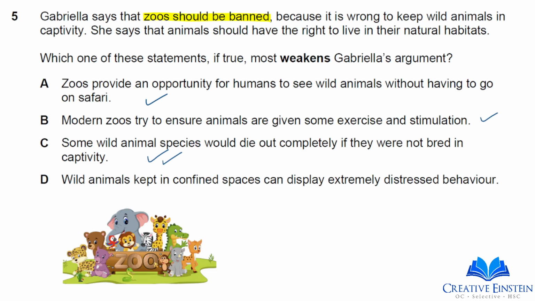D, wild animals kept in confined spaces can display extreme distressed behavior. So that is a reason not to keep zoos. That would strengthen Gabriella's argument.